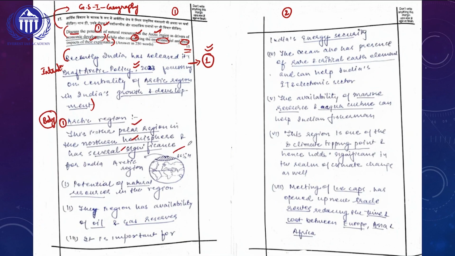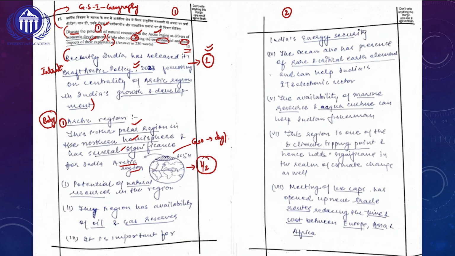Not only that, there is usage of diagrams. Whenever writing a geography-based answer, I tell my students frequently: don't write a geography answer without diagrams. The diagram is very important, and this topper has highlighted the Arctic region, which itself will carry an additional half mark.